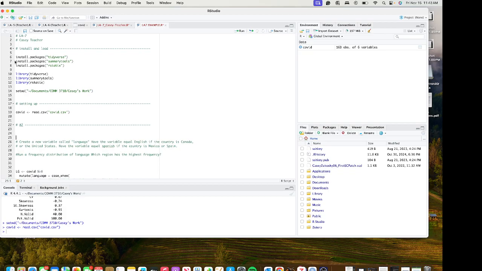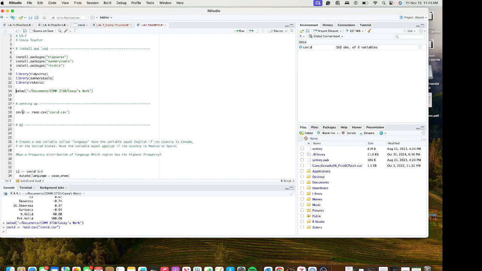So first things first, we're going to install and load our packages. You should just be able to copy and paste this from a previous assignment. I set up my working directory, which is something you need to do only if you're in RStudio, but if you're still using Posit Cloud, you don't need to worry about that.